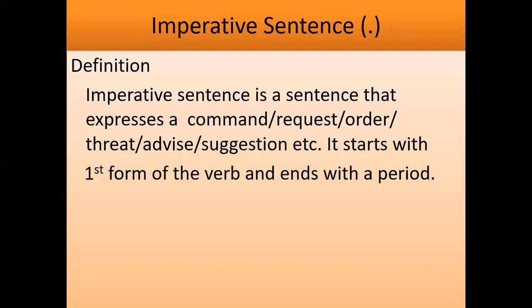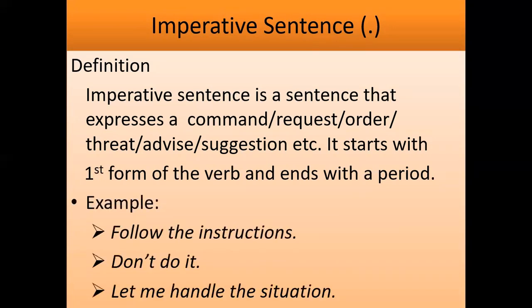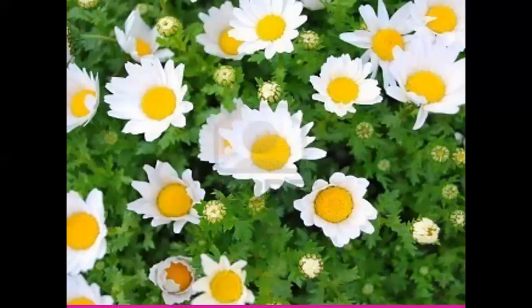Examples: follow the instructions, don't do it, let me handle the situation. These are a few examples of imperative sentences.